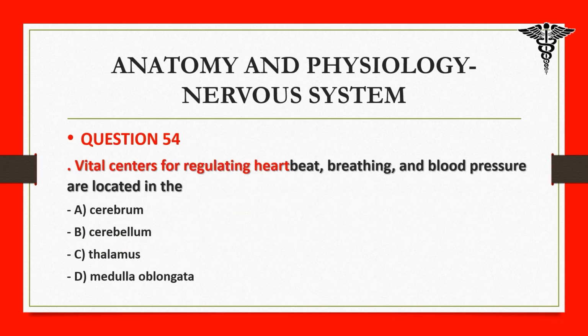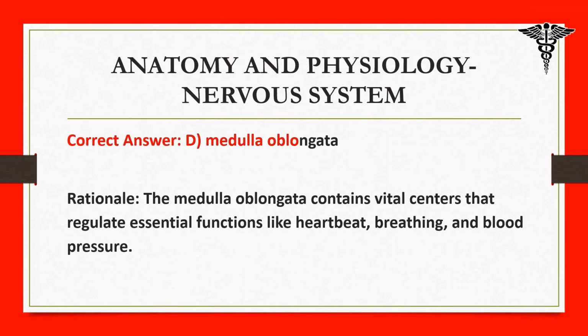54. Vital centers for regulating heartbeat, breathing, and blood pressure are located in the A. Cerebrum, B. Cerebellum, C. Thalamus, D. Medulla oblongata. Correct answer: D. Medulla oblongata. Rationale: the medulla oblongata contains vital centers that regulate essential functions like heartbeat, breathing, and blood pressure.